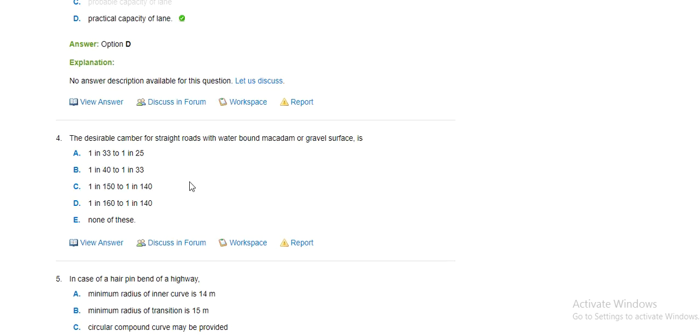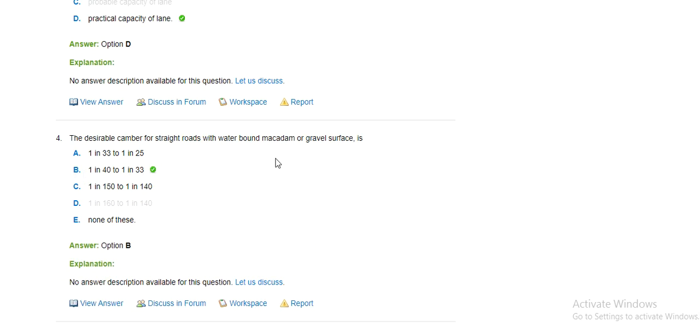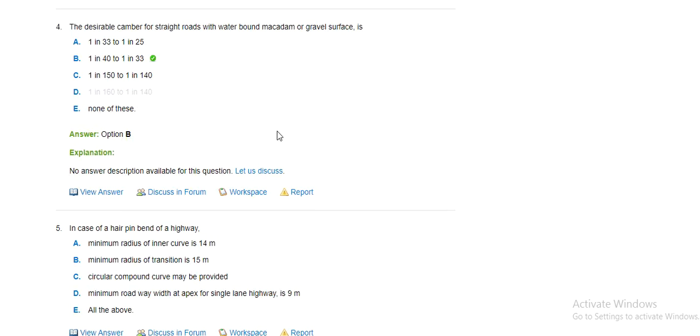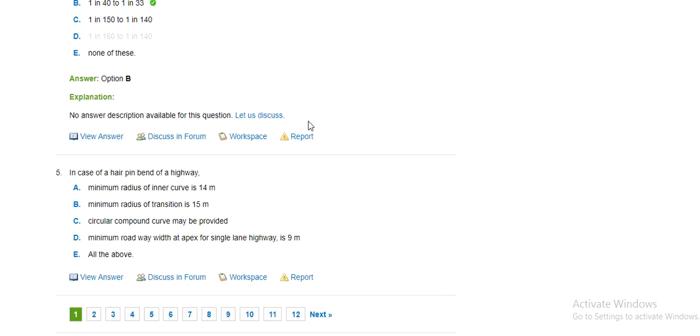The desirable camber for straight is 1 in 160, 1 in 140. With water bound macadam, it is 1 in 140 to 1 in 30. In case of hairpin bend, the inner curve is 14 meter, 15 meter, circular, compound may be the minimum radius, all of the above.